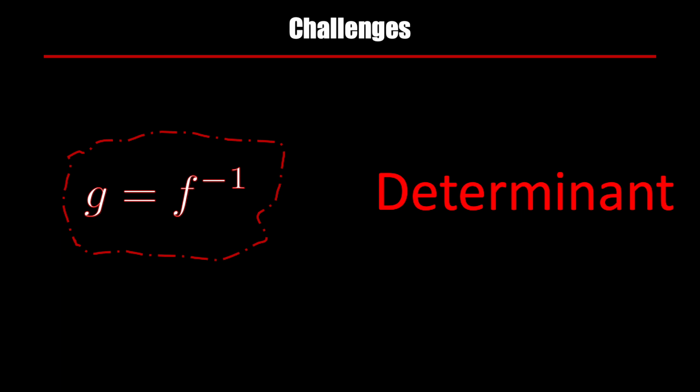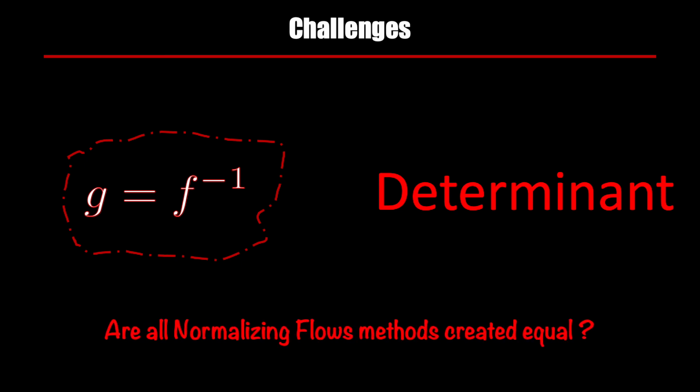There are some building blocks and flows already in use, and you as a user can stack the ones that are already in use. But if you are interested in creating your own, this is something that you need to worry about. And depending on your mapping function, the calculation of the determinant may be problematic. So this is another thing that you have to worry about. Another thing I wanted to mention is that not all normalizing flows are created equal. What this means is that some normalizing flows are good at sampling, while some are good at density estimation.